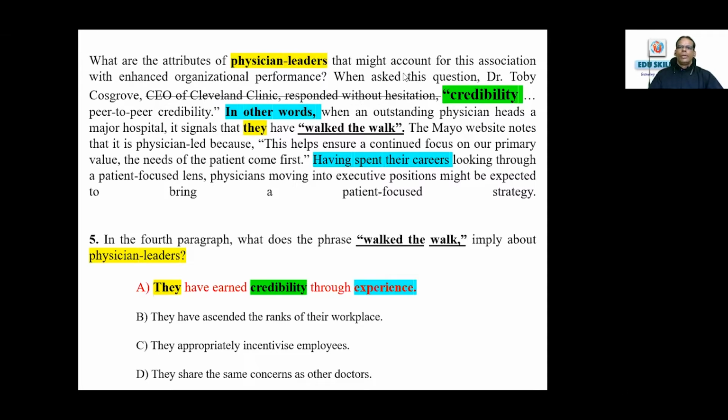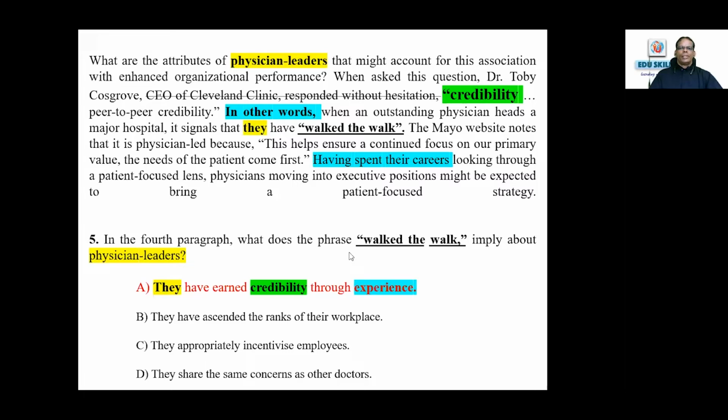So suddenly it says, when asked the question, suddenly his credibility. Then in other words, he is explaining credibility. They have walked the walk. Physician leaders are referenced here by "they". You should be able to connect these two things. Understand "they" means they have walked the walk. Again, you have "having spent their careers", the synonymous language for experience. Means there is experience. Credibility is here, "they" is here. So they have earned credibility through experience. Credibility, walk the walk.